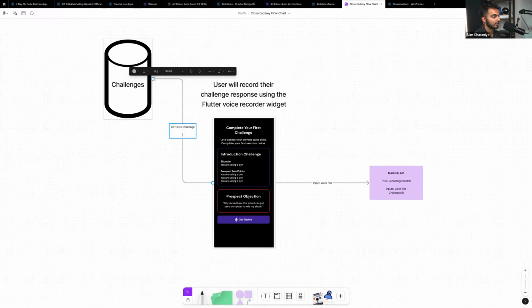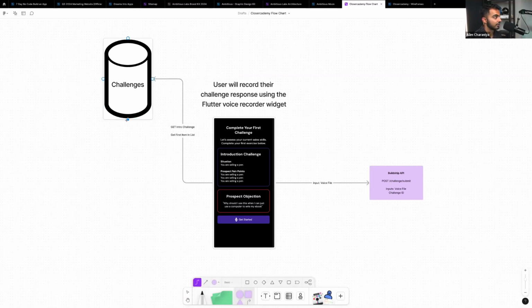So essentially this is just going to query the challenges collection and get me the one that we can use as an intro. Maybe we'll have to have a flag on it that says is intro challenge, or maybe we just get the first item in the list, because we need the ability to change this challenge.